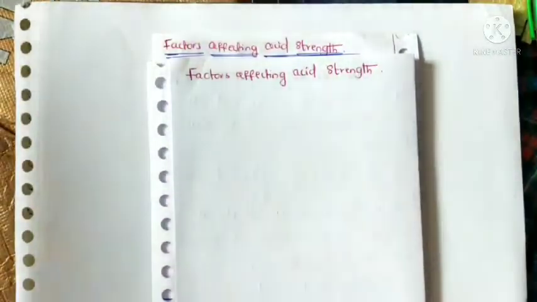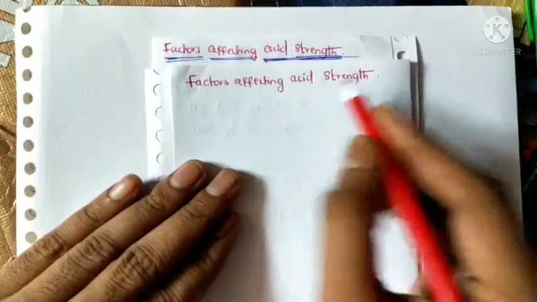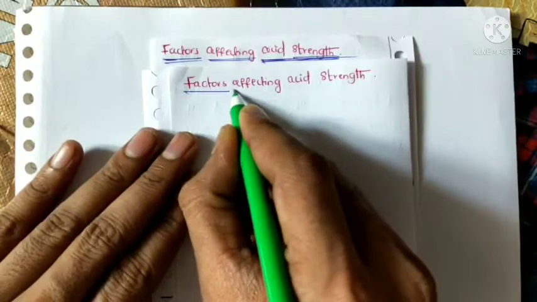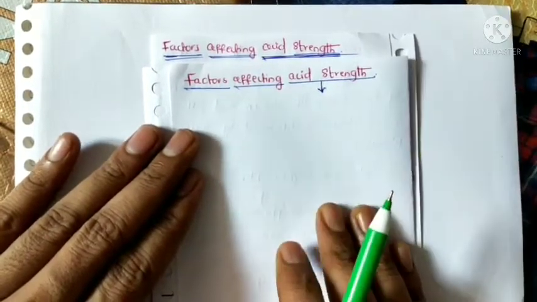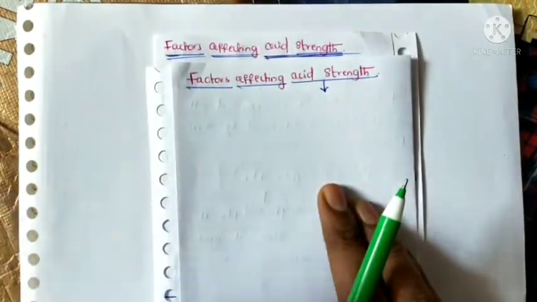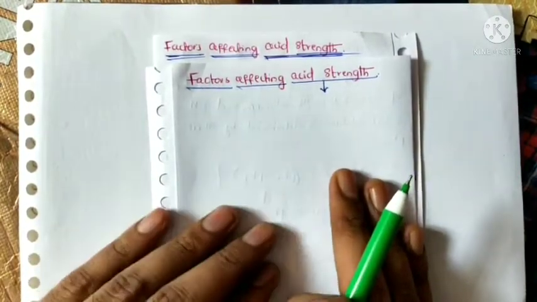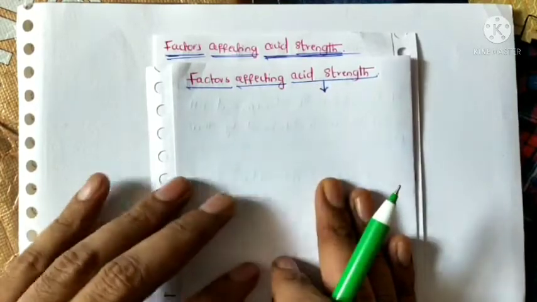Good morning, students. Today we will discuss factors affecting acid strength. In the previous class we learned about acid strength. Acid strength means which acid is a strong acid and which acid is a weak acid. So that is the information about acid strength.